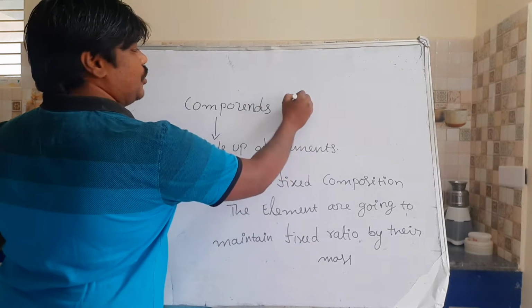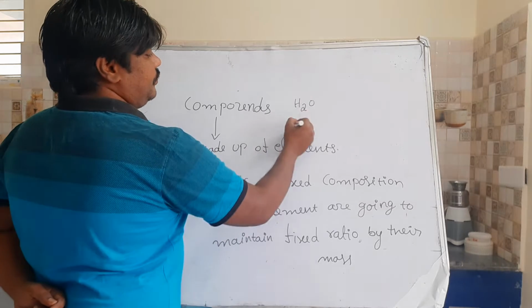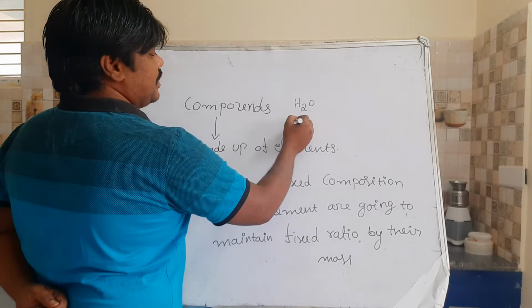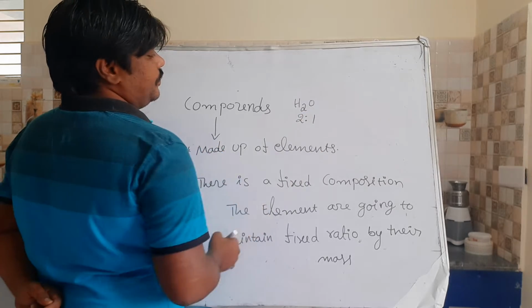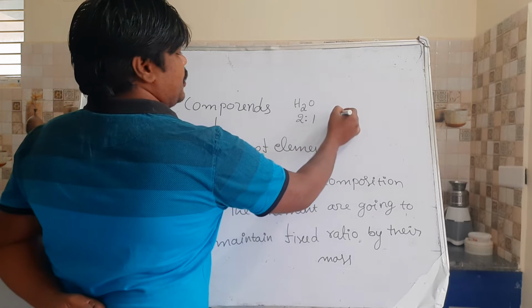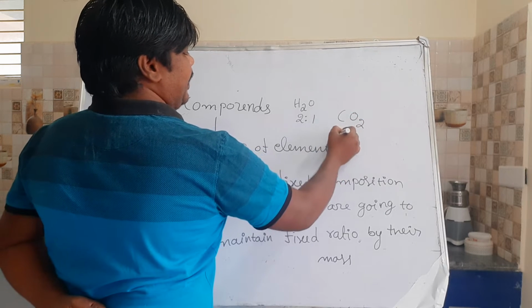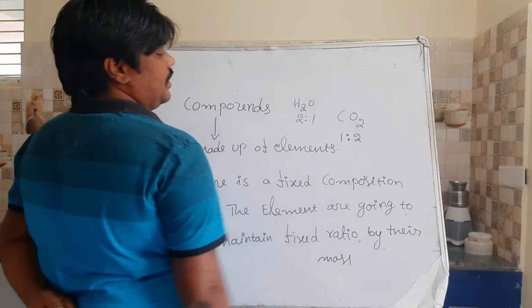Take H2O as an example, students. Hydrogen and oxygen atoms are in a 2:1 ratio, right? Suppose you take CO2. Here carbon is 1 and oxygen atoms are 2, right?